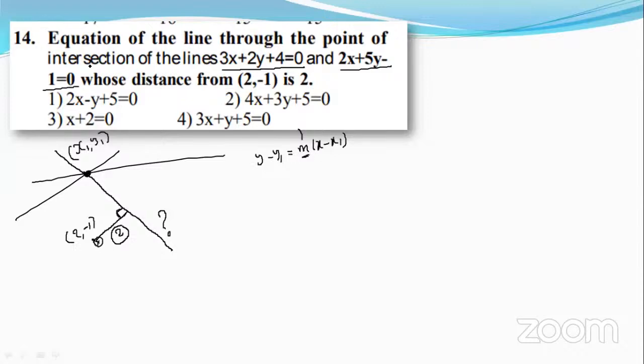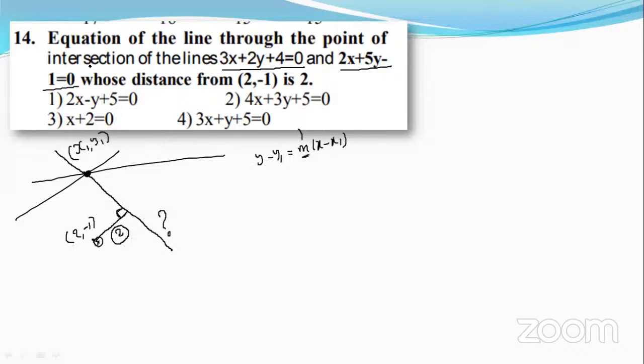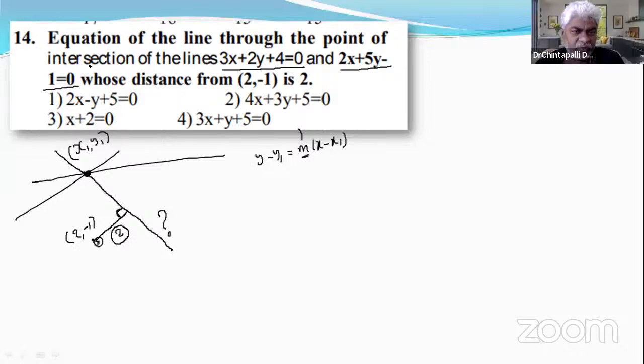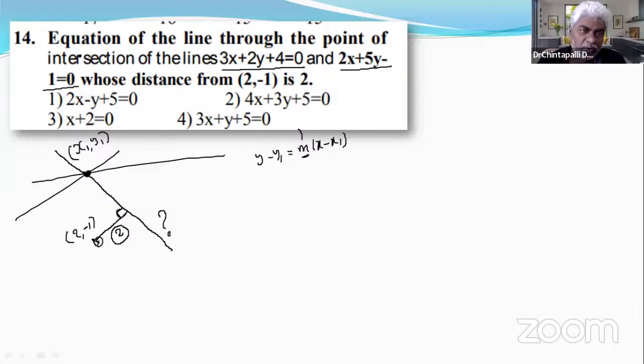From 2, -1, it will be 4 minus 1 plus 5. Yes, 4 minus 1, 4 plus 1, negative of negative. 4 plus 1 plus 5. 5 not equal to 0, sir. Oh, no. In finding perpendicular distance, we use only this part.